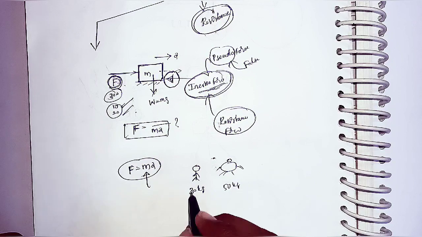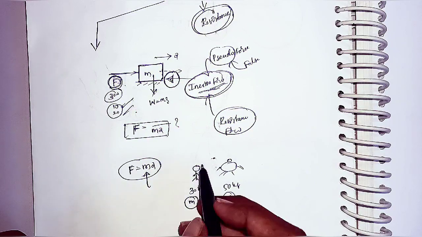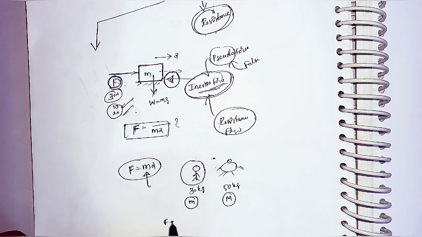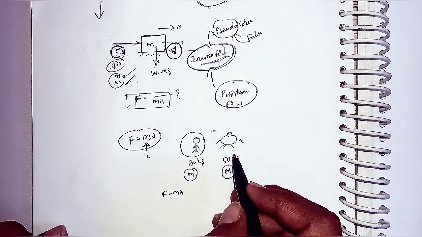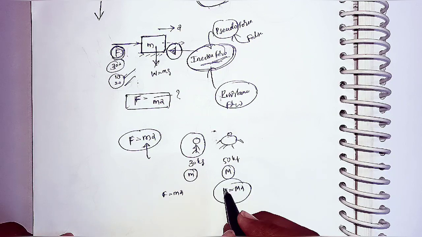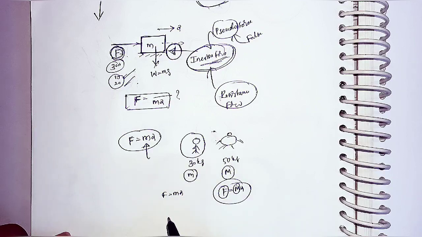This one is considered small m and this one is considered capital M. The force required to move this person to another position is F equal to small ma. The force for this fat boy is F equal to capital Ma. That means here the force is changing with respect to the mass of the body. Yes or no?